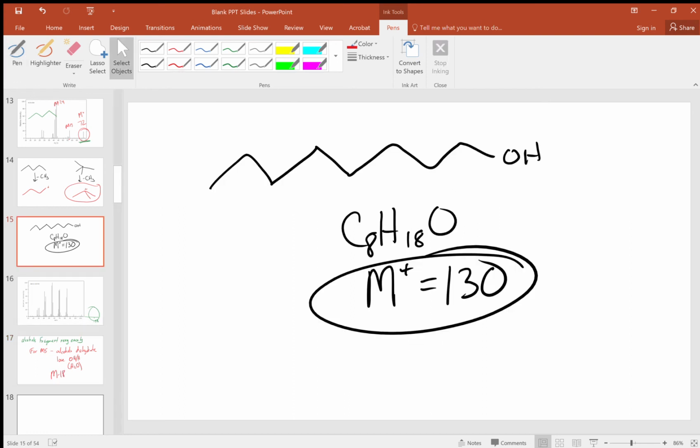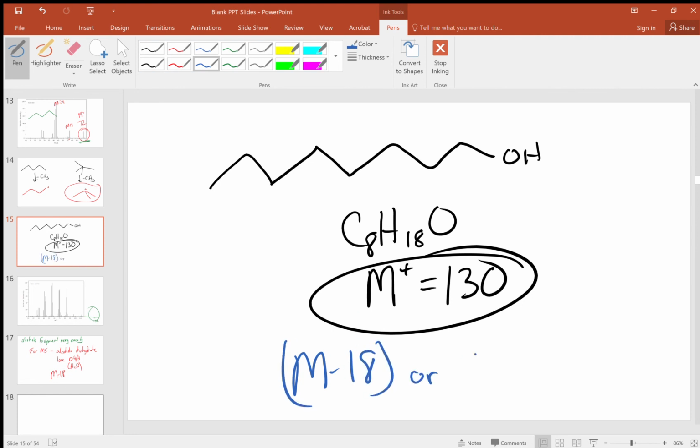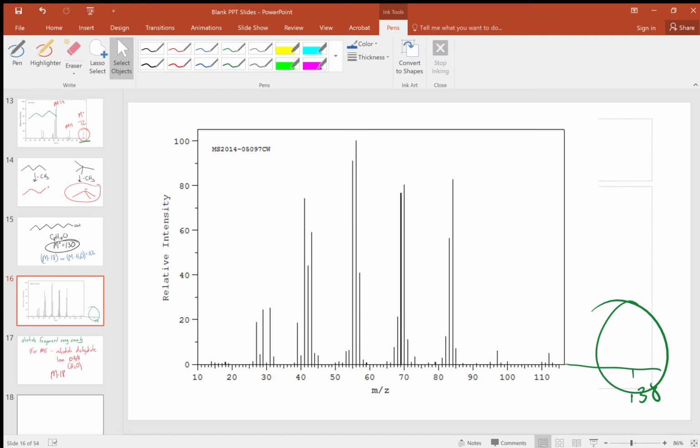So for this molecule, which has a mass of 130, mass minus 18, or we sometimes call this one mass minus water because that's what's being lost, is 112. And that is consistent with the highest peak we see here. Again, common property for alcohols.